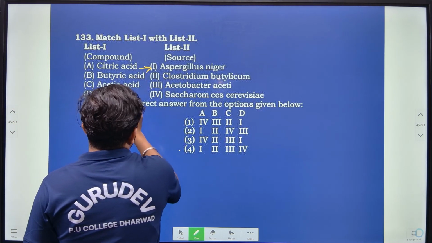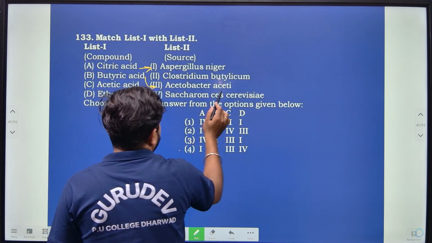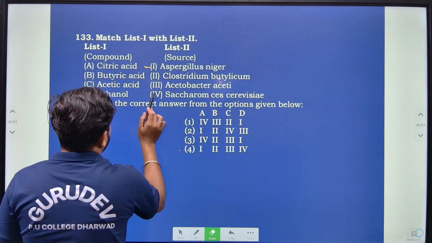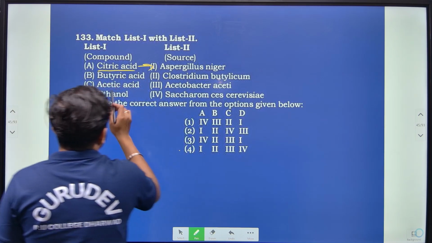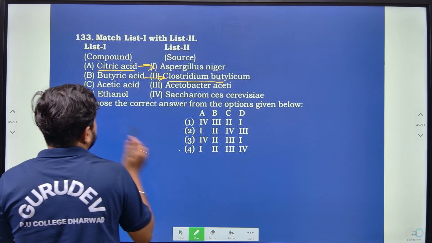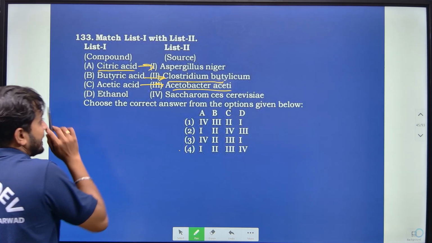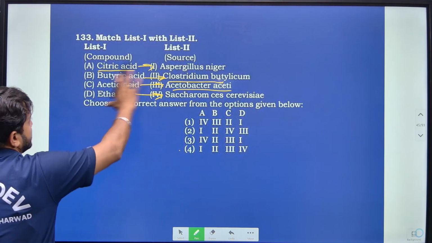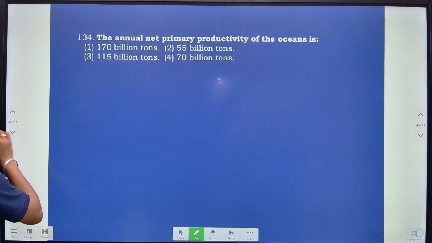Then butyric acid is produced by Clostridium butylicum, right. Acetic acid is produced by Acetobacter aceti, and ethanol is produced by Saccharomyces cerevisiae. So this is the actual correct match. According to that, option 4 is correct. Moving on to the next question.